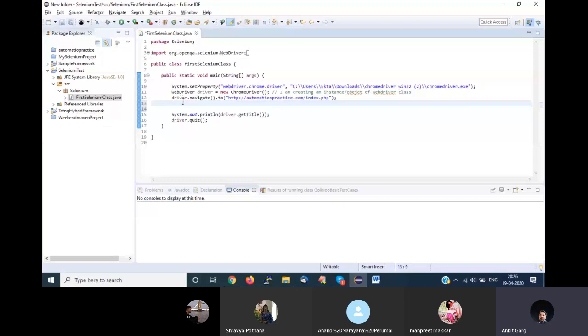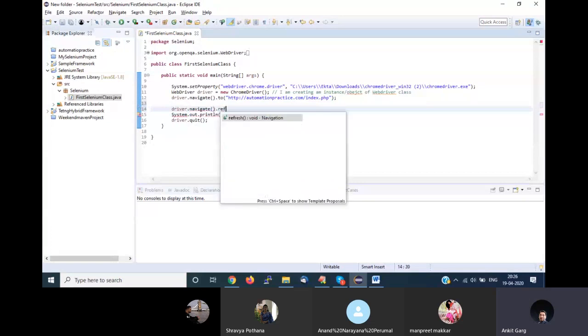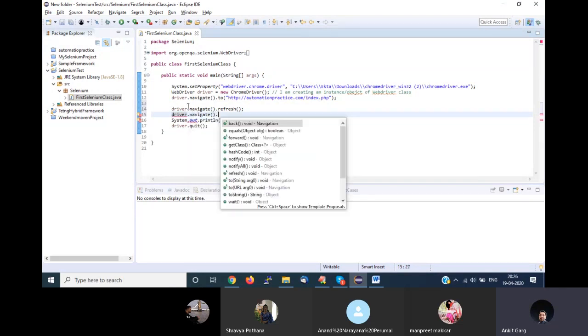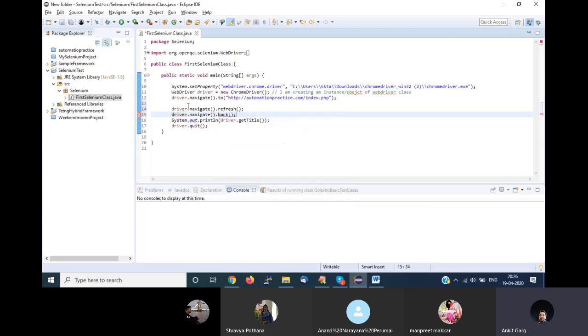Selenium gives you methods for this directly. driver.navigate.refresh if you want to refresh your browser. driver.navigate.back to click on the back button. driver.navigate.forward to click on the forward button.